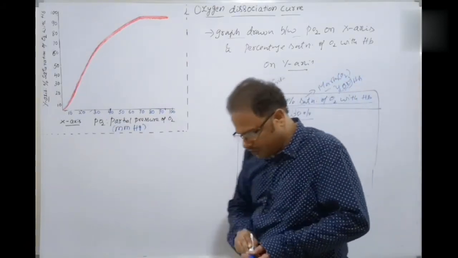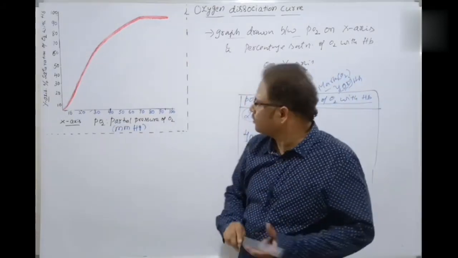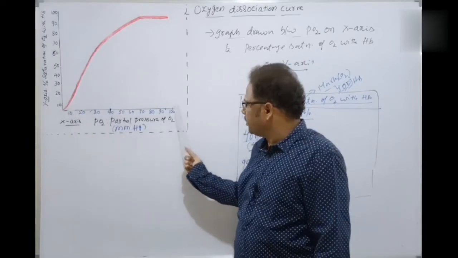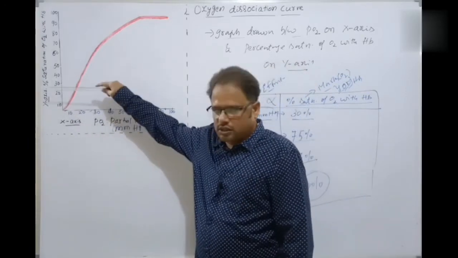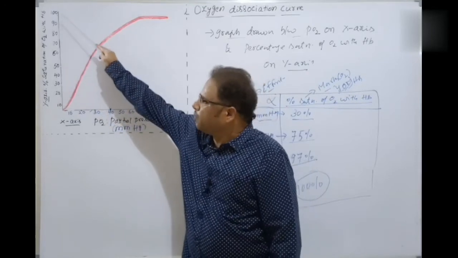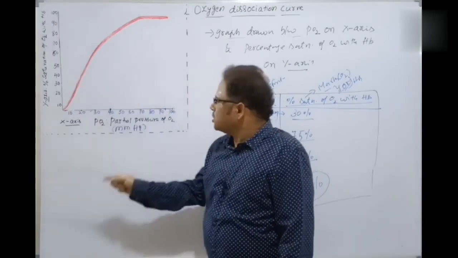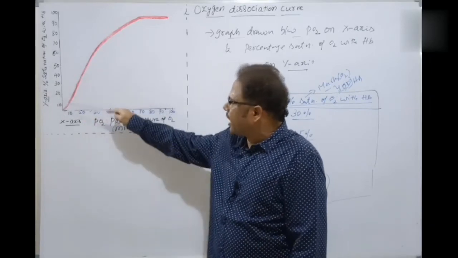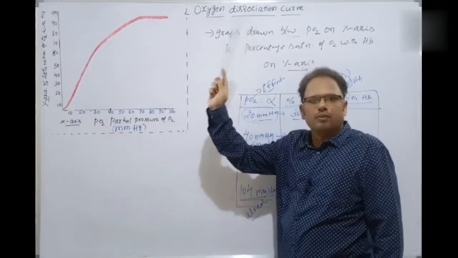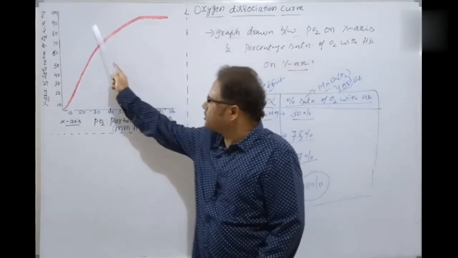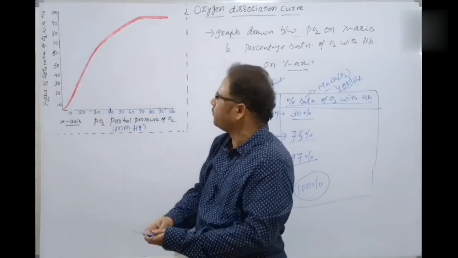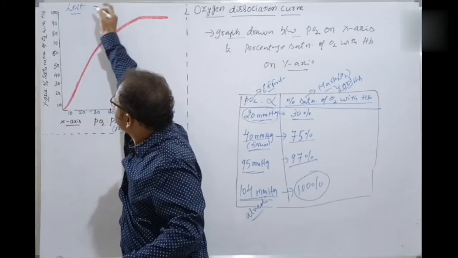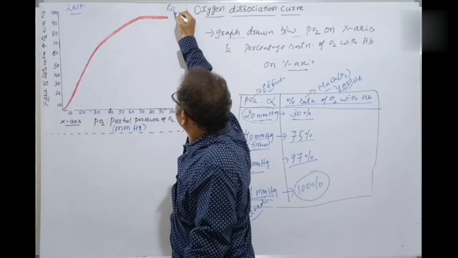Let's come to the graph now. So this is the x-axis: 10, 20, 30, 40, and so on up to 100. Here is the y-axis: 10, 20, 30, 40, and so on up to 100. Okay, students. So this is the x-axis and y-axis, and this graph is called the oxygen dissociation curve. We'll be discussing it now. Association is towards the left side. This is the left side of the graph. Always remember, this is the left side and this is the right side of the graph.